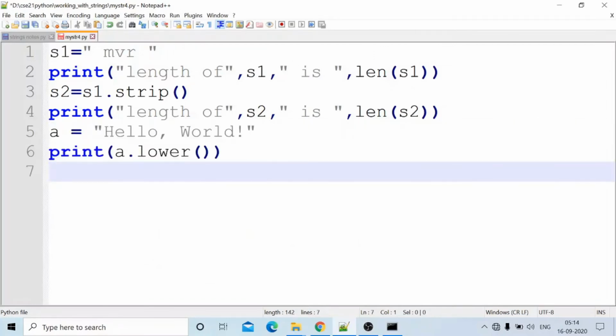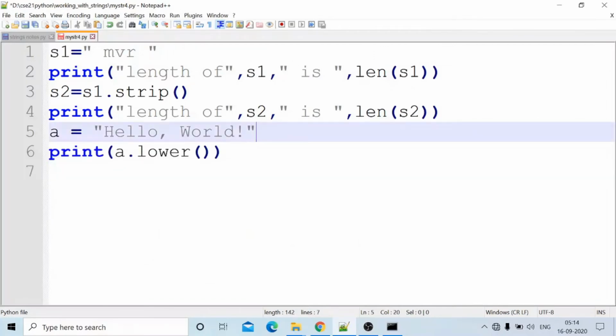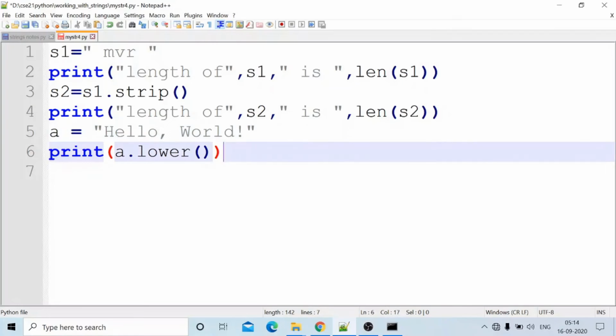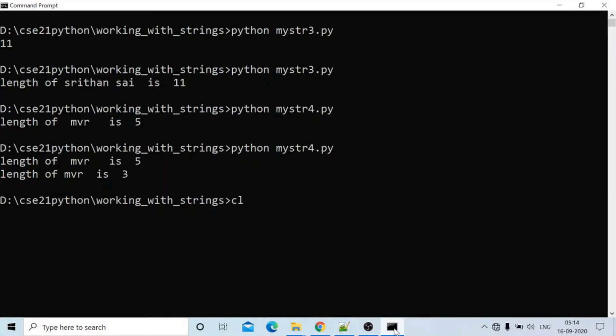Okay, hello world is there here. Next one, print a dot lower statement. Lower converts the H to a lowercase character, W to a lowercase character. Control S, save the file, just run, clear the screen, CLS.